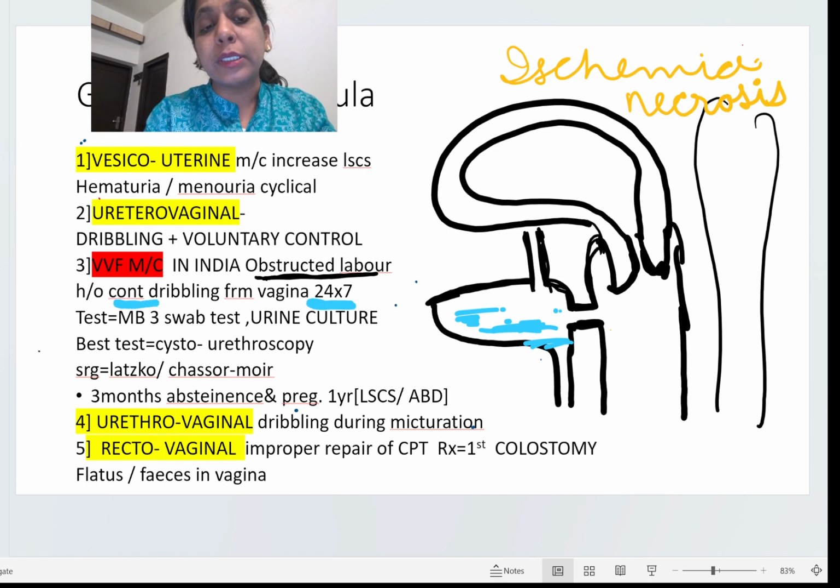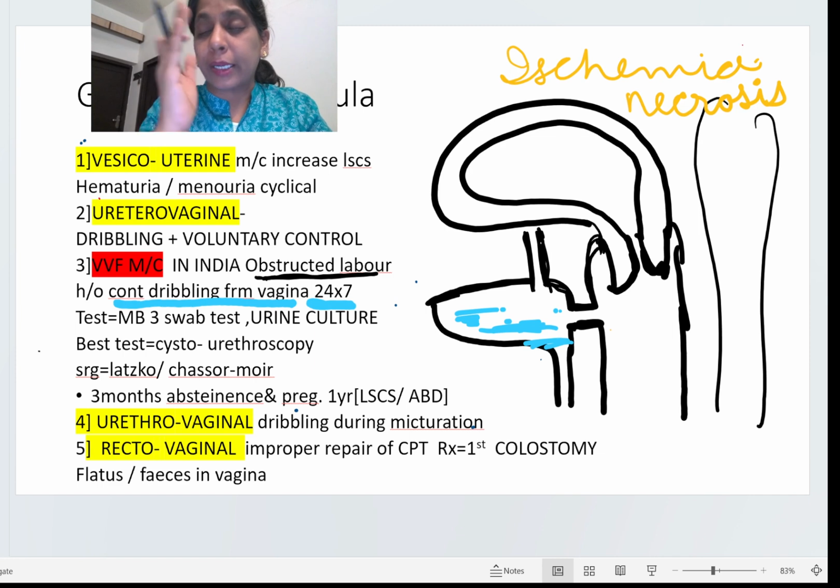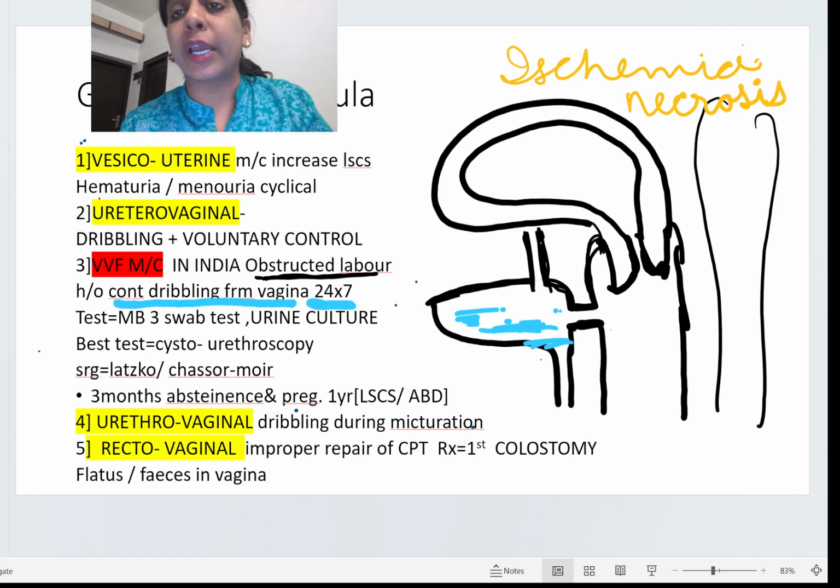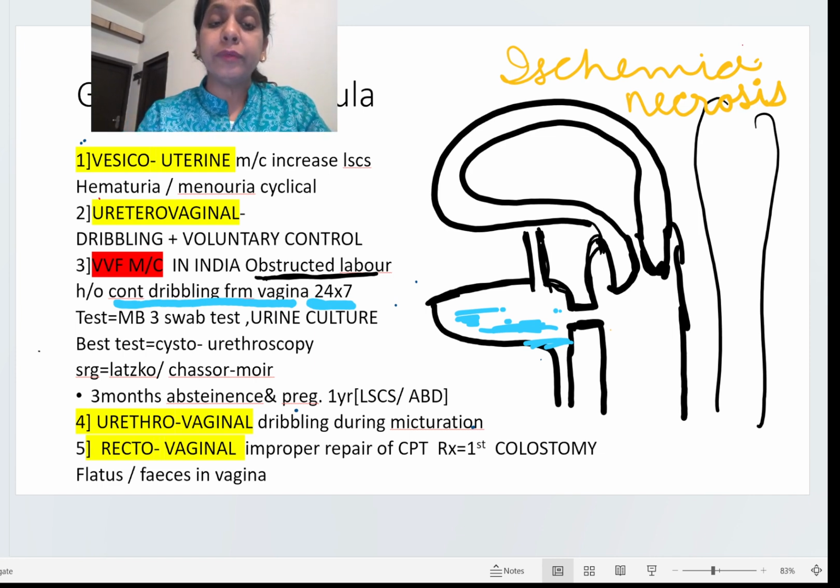So the chief history given by the patient is continuous dribbling of urine from the vagina. So when a patient comes with this complaint, from now onwards we will have in mind that this is a case of vesicovaginal fistula. Now after this complaint and keeping this in mind, we will perform a test, and that test is the methylene blue 3 swab test. What is that test?